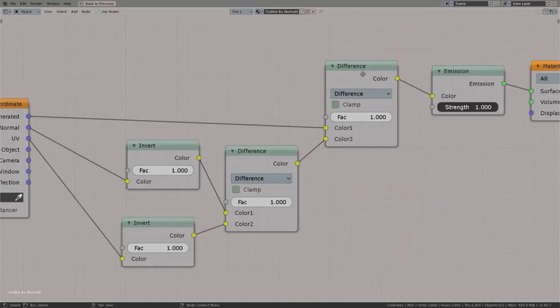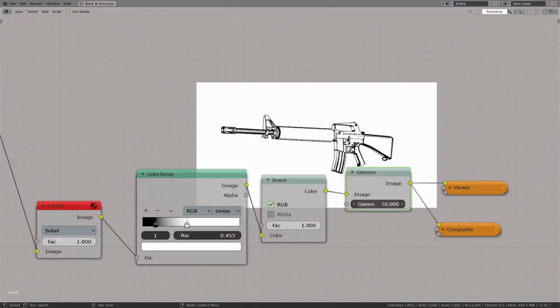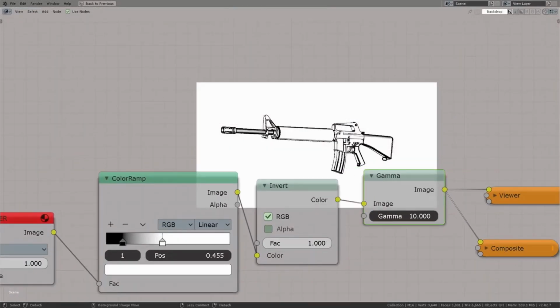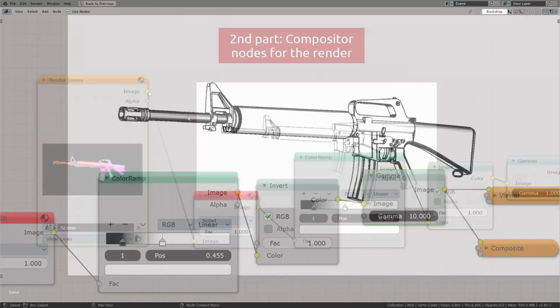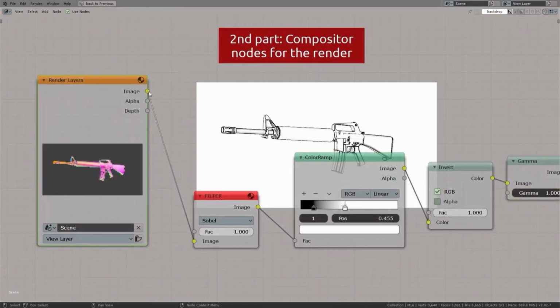In the tutorial video, generated, normal, and UV coordinates are used. The idea is to use colors from these coordinates to create unique colors for each mesh. The second part is after you hit F12 and in the compositor. It's a simple setup. A simple edge detection filter.